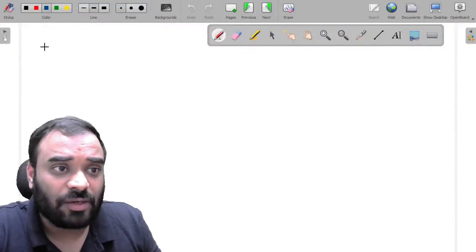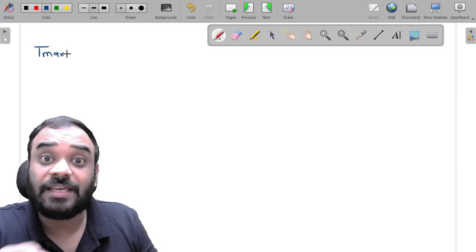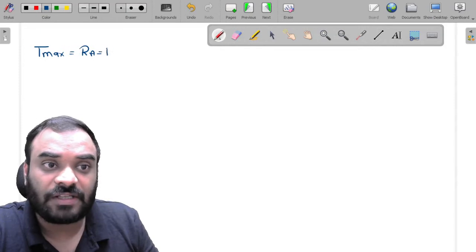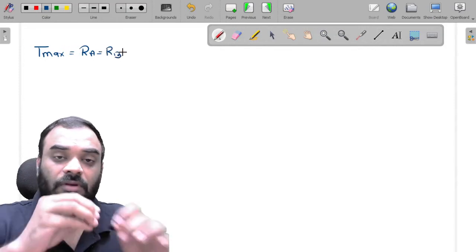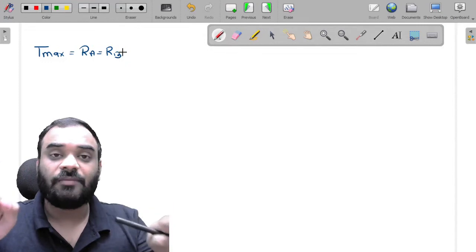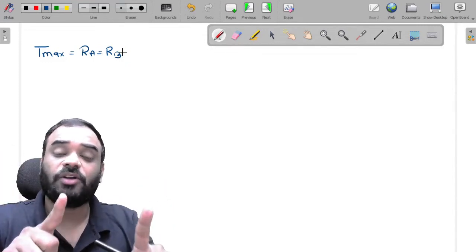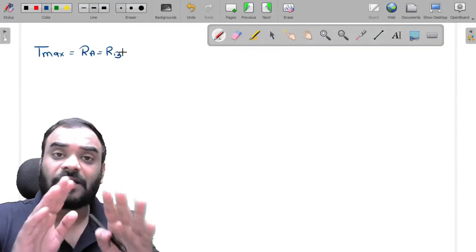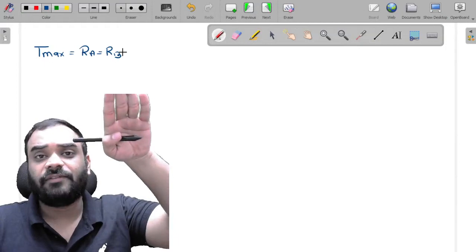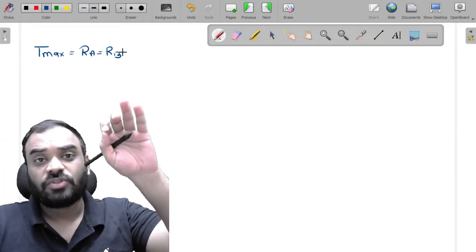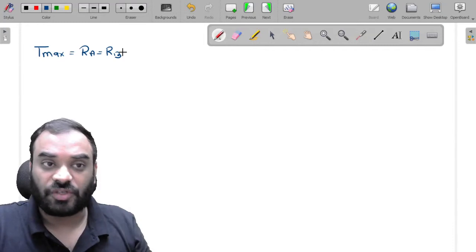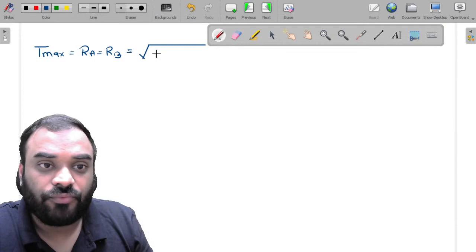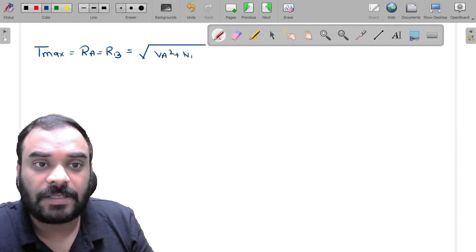Now, my dear friends, let's calculate T max, which occurs at the support. Listen carefully. It occurs at the support, whether it is RA or RB. But the condition is both supports are at the same elevation or same level. Then only we are able to say RA and RB are equal, and T max is equal to T max. Right? But suppose one support is at a higher level and the other support is at a lower level. Then at the higher support, you will get the maximum tension. Okay, guys. So this is nothing but under root of VA square plus HA square, guys.